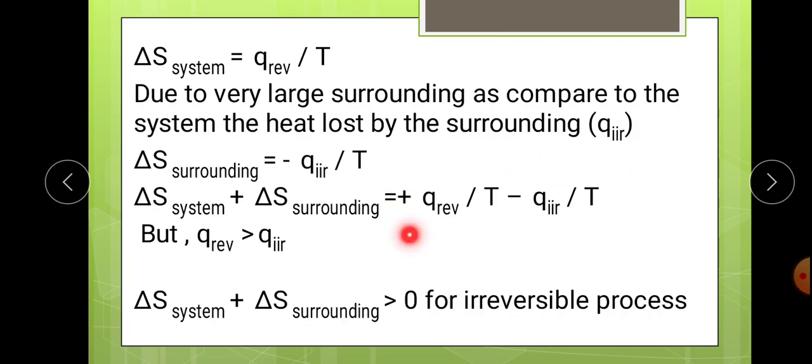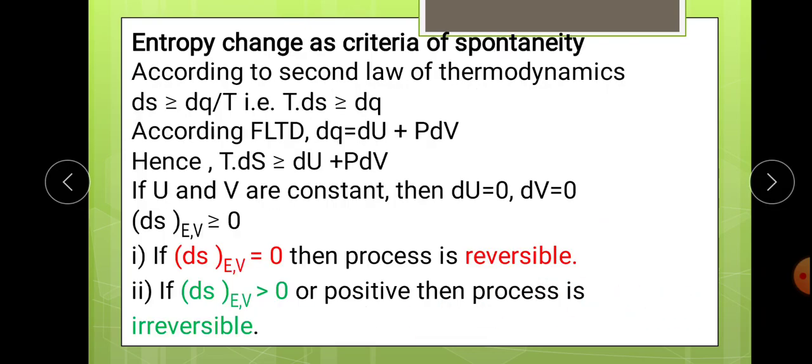So if this term is greater than this irreversible heat upon T, then the total change in entropy for a universe is greater than 0 for an irreversible process.